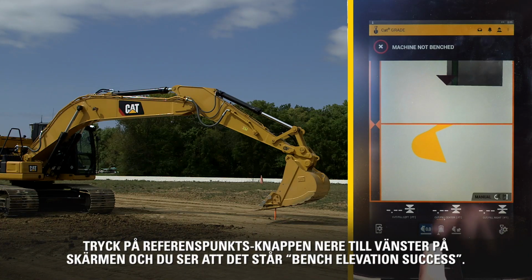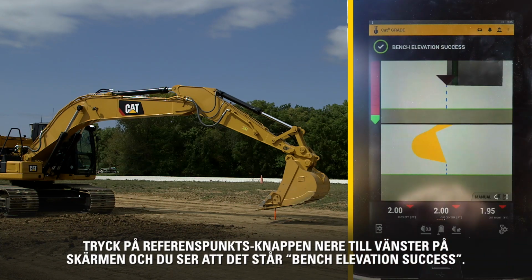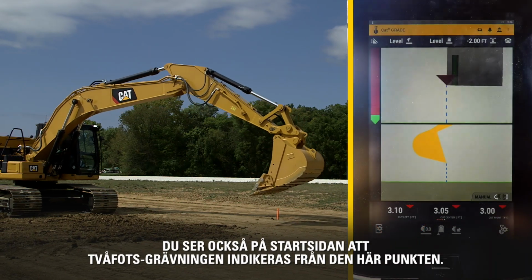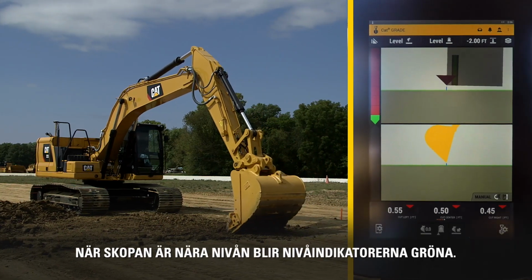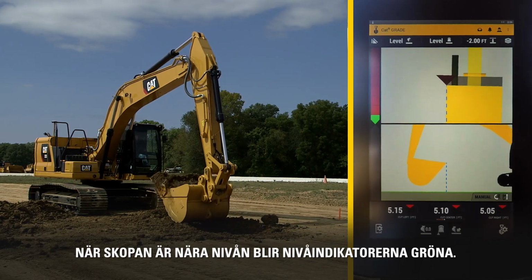Press the Bench Set button at the lower left portion of the screen, and you'll see bench elevation success. Now you'll see on the home screen the 2-foot cut indicated from this point. As the bucket moves, the screen shows position in real time. With the bucket close to grade, the grade indicators turn green.